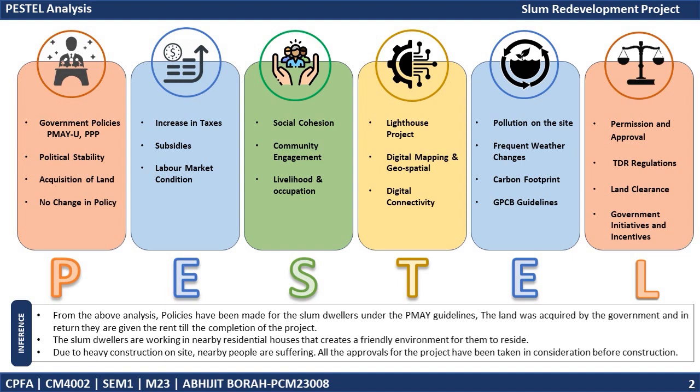E represents environmental. The factors that might affect the project environmentally include air quality, water quality, land use, and waste management of the site. The environmental factors of the site will help us know the type of construction and what measures to take in pre-construction, during construction, and after construction of the housing blocks.